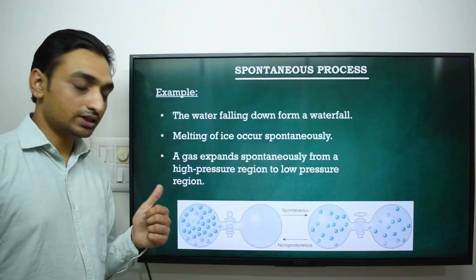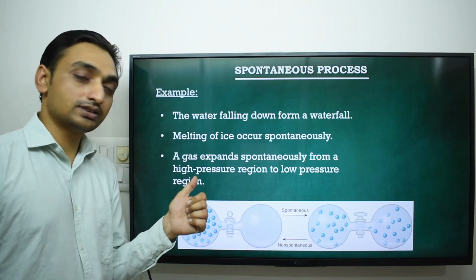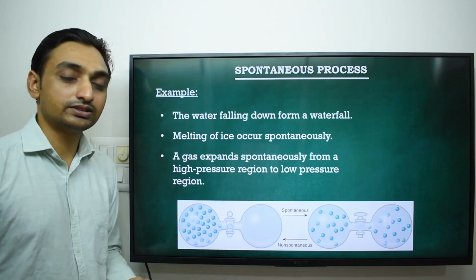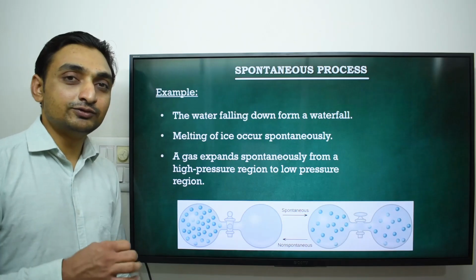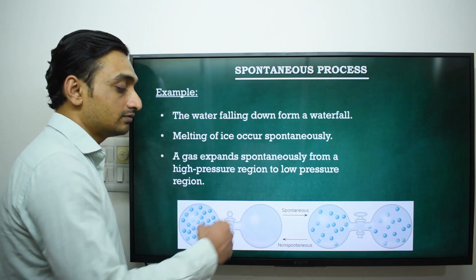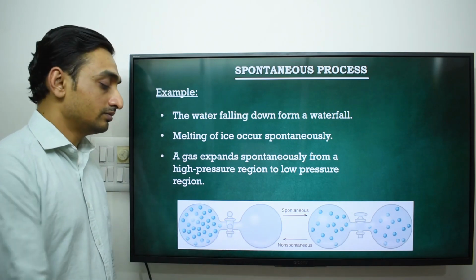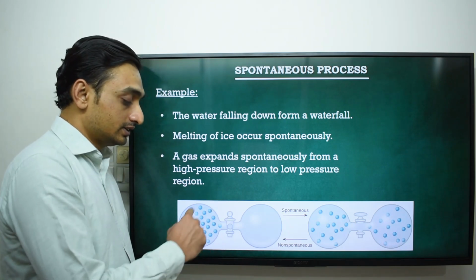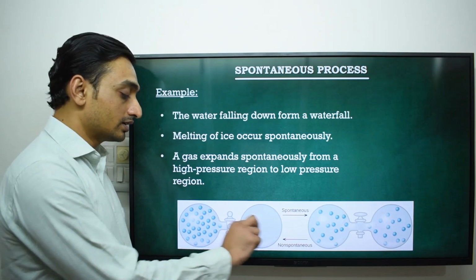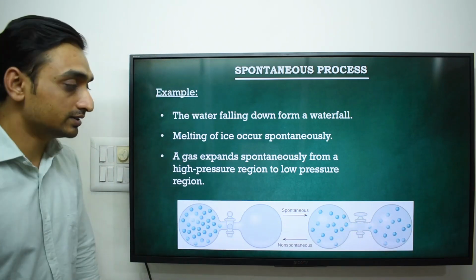Our next example is that a gas expands spontaneously from a high pressure region to a low pressure region. In this figure there are two chambers. The first chamber is filled with gas and the second one is evacuated. Both chambers are joined by a valve. If we open the valve, the gas present in the first chamber continuously moves into the evacuated chamber.